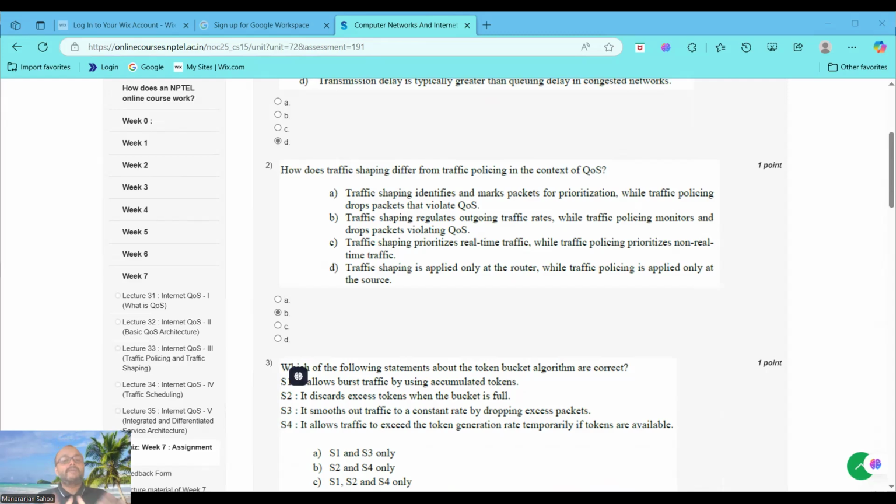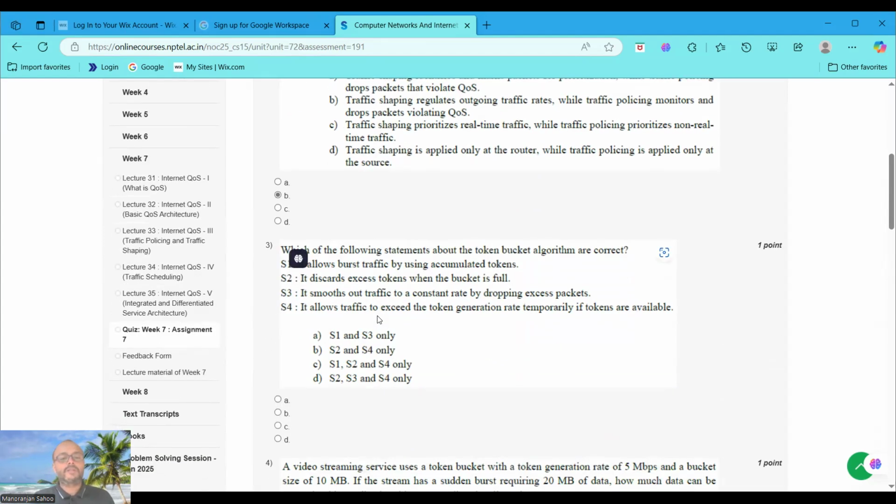So lastly, we can say here option B is the correct one. It distinguishes traffic shaping, which regulates rates by delaying packets, from traffic policing, which monitors and drops non-compliant packets, aligning with their roles in quality of services, which was already discussed in your lectures. So for question two, option B is the right answer.